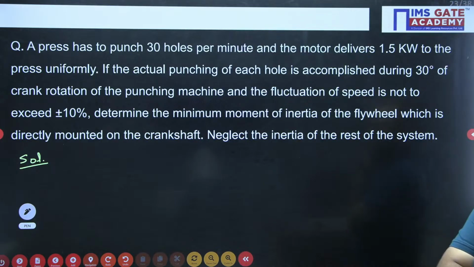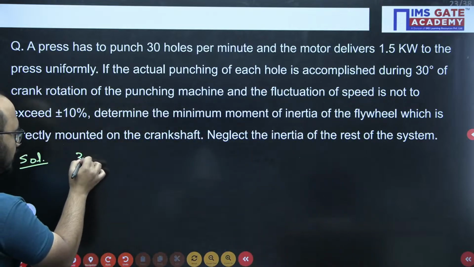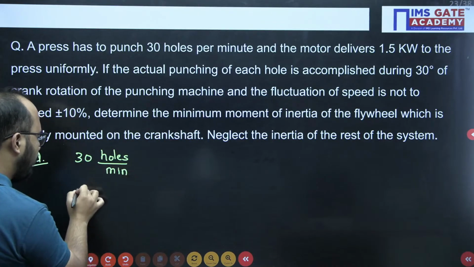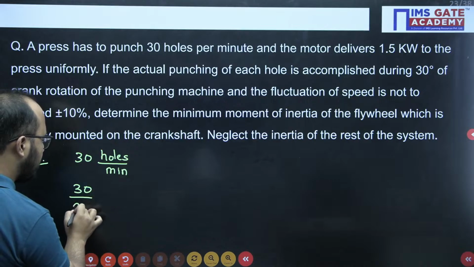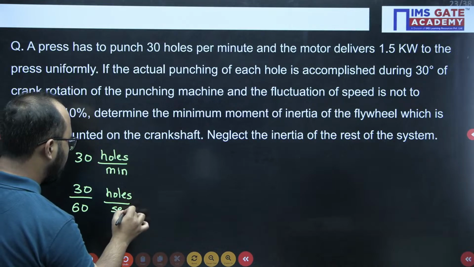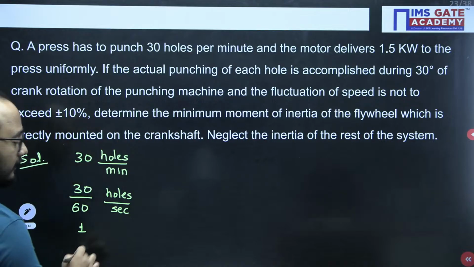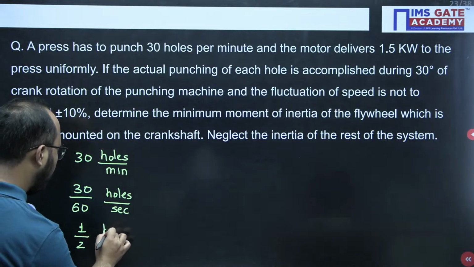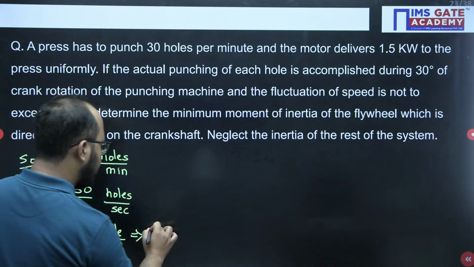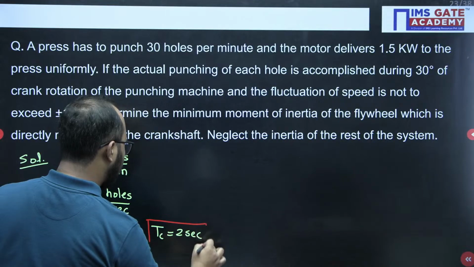See, a press has to punch 30 holes per minute. Now, this is very important information. 30 holes per minute. The same information can be written, because it is minute, converted into seconds: 30 holes in 60 seconds, which can be written as 1 by 2. So 1 hole in 2 seconds. So this information is telling us the cycle time is 2 seconds.